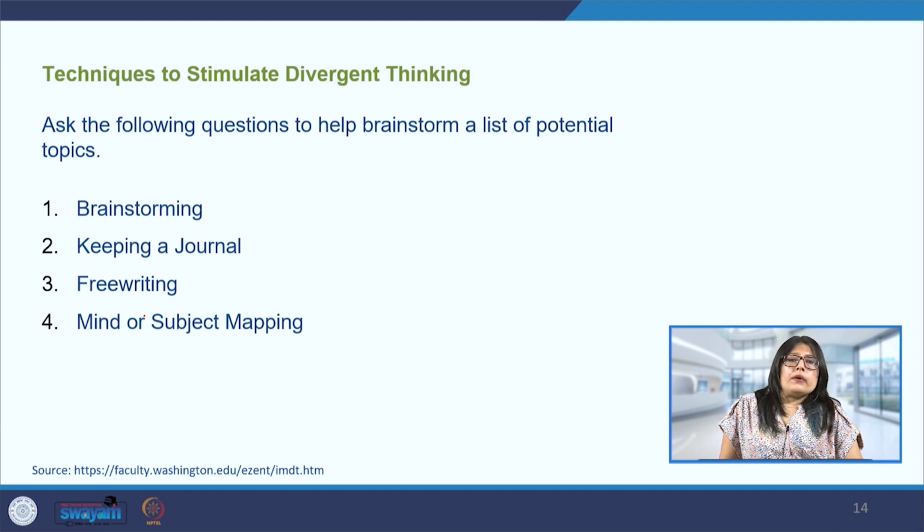mind or subject mapping. Brainstorming is a group activity, basically creating a storm in the brain. And what does a storm do? A storm will pull out everything that is coming in its path.